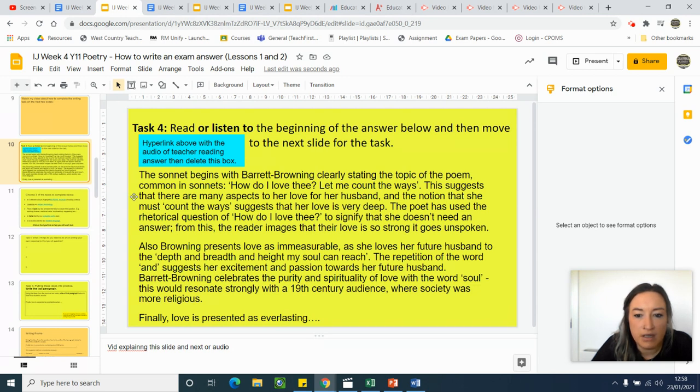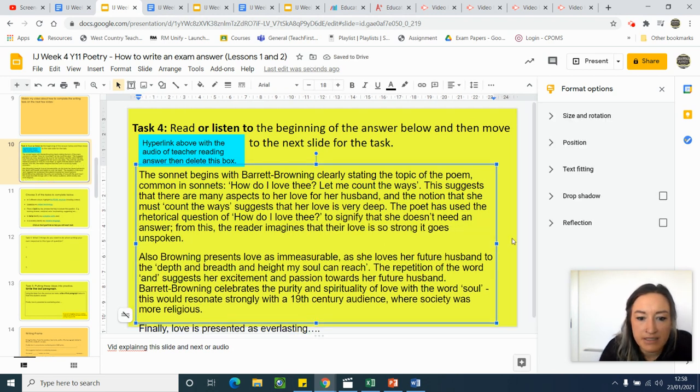So we're using verbs like suggest to analyse what's going on in the quote and expanding by giving 2 different bits of analysis there. The poet has used the rhetorical question of how do I love thee, so we've got terminology, more focus on language there, to signify that she doesn't need an answer. From this, the reader imagines that their love is strong, so strong that it goes unspoken.